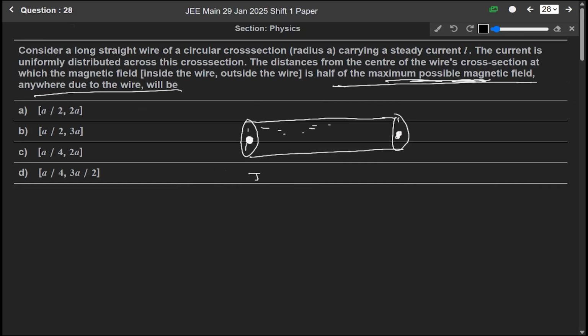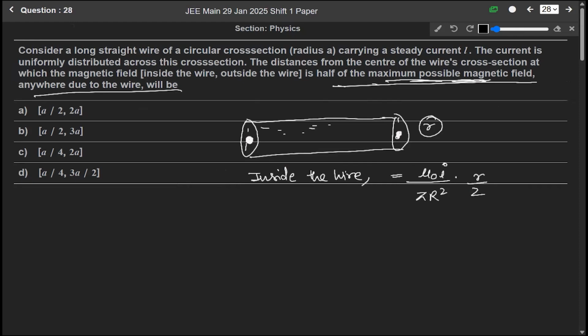So for inside the cylinder, meaning inside the wire, we know that the magnetic field at a distance, let us say r, from the axis is equal to mu naught I over pi r square into r by 2. This is the direct formula.